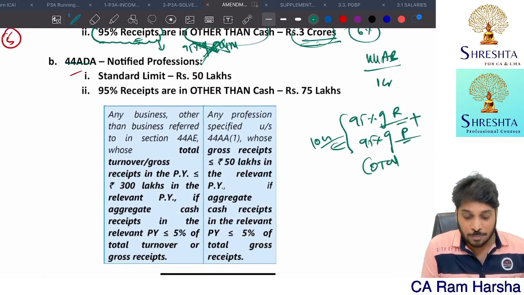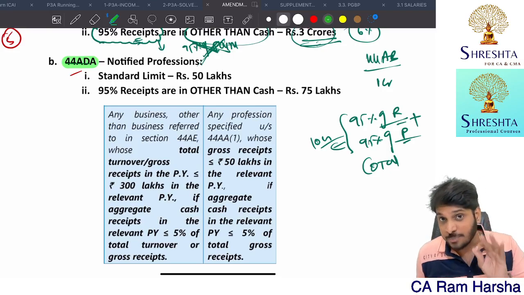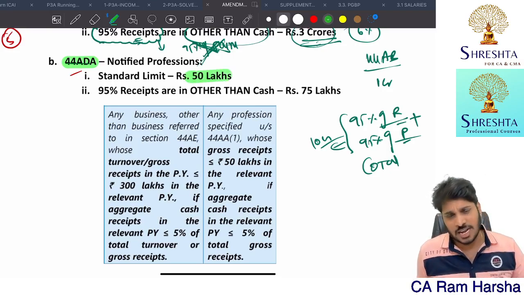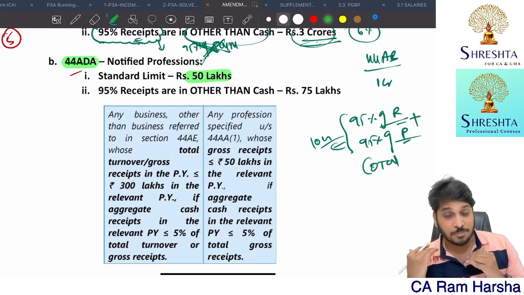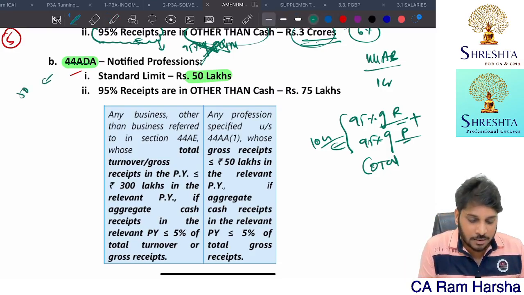Then, with respect to professions, with respect to notified professions, standard limit is what? 50 lakhs. So any notified professional, if at all gross receipts are not exceeding 50 lakhs, straight away he can declare 50% of the receipts as business income.